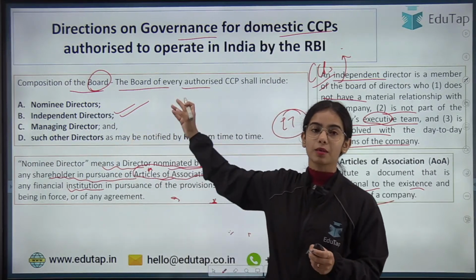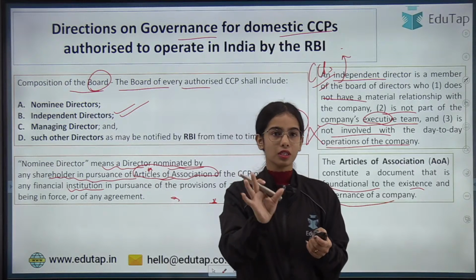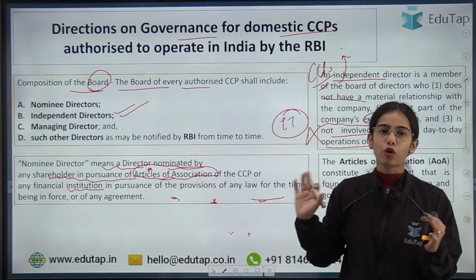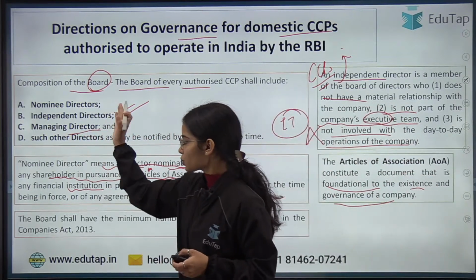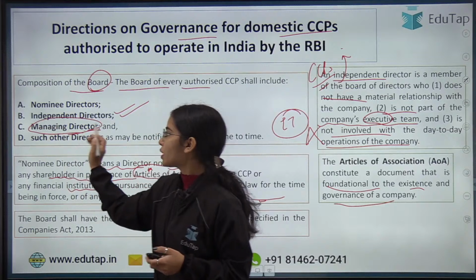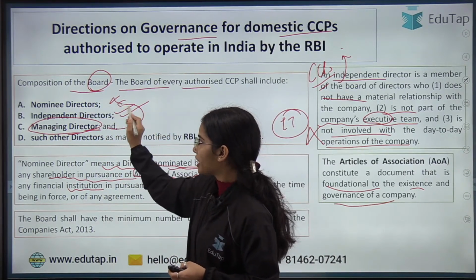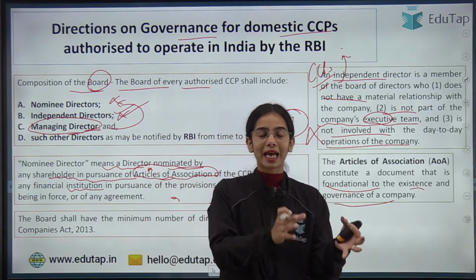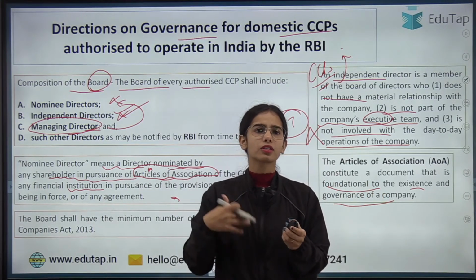Independent directors are the part of the board that take the strategic decisions for the company, and they meet for the important decisions only, not for the day-to-day working. Now there is also one managing director. Okay, so the managing director is not a nominee director. The managing director is not an independent director. The managing director is chosen for managing, and for a different purpose.